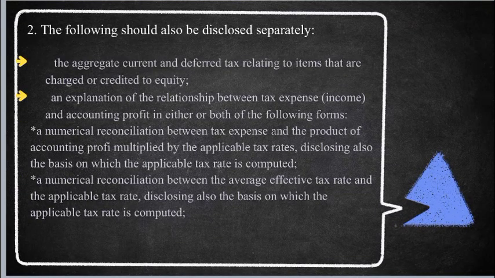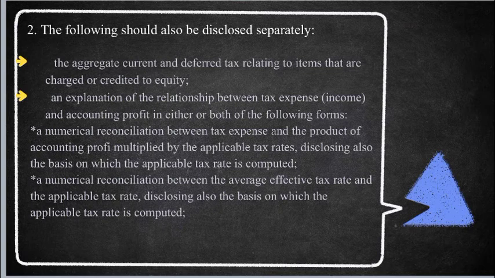Number 2, the following should also be disclosed separately. Letter A, the aggregate current and deferred tax relating to items that are charged or credited to equity. B, an explanation of the relationship between tax expense and accounting profit in either or both of the following forms. Yung isang form is yung numerical reconciliation between tax expense and the product of accounting profit multiplied by the applicable tax rates, disclosing also the basis on which the applicable tax rate is computed.